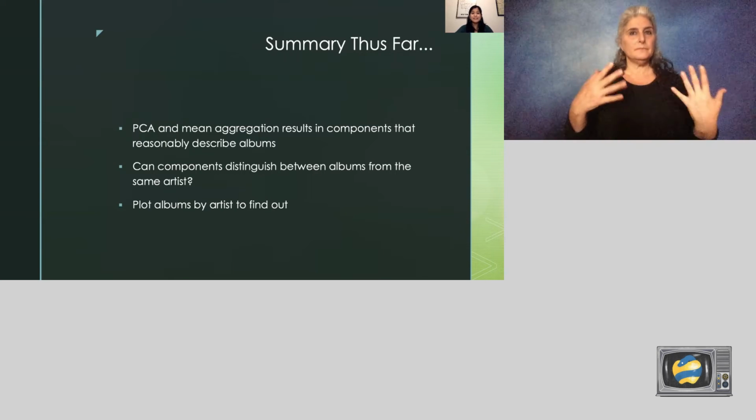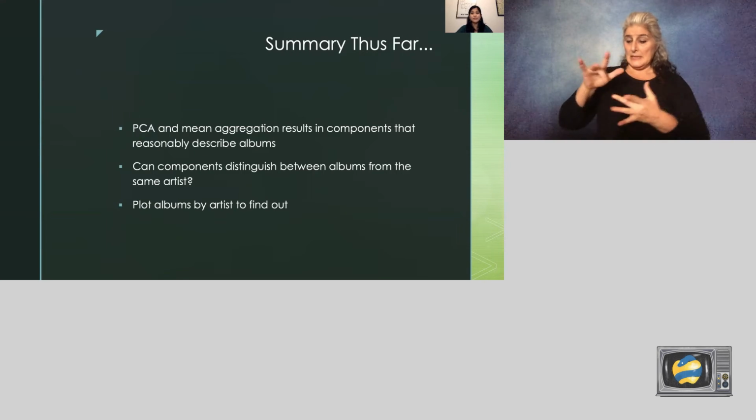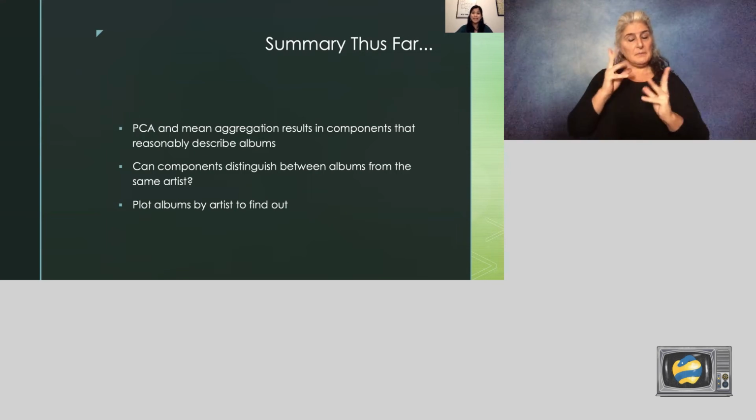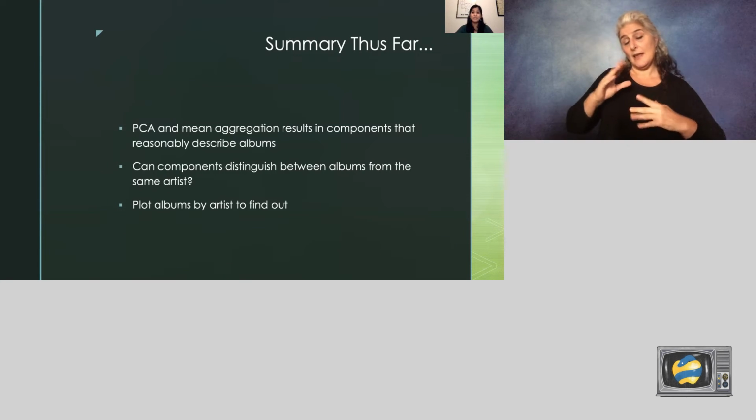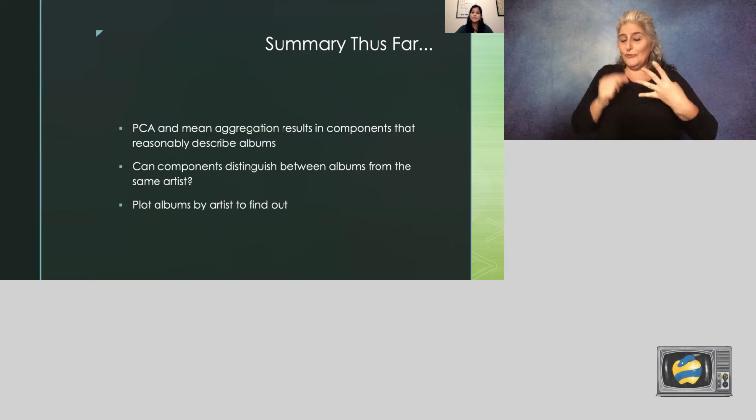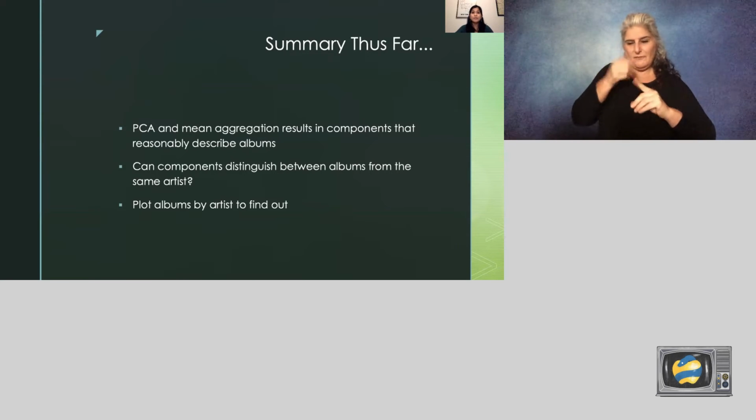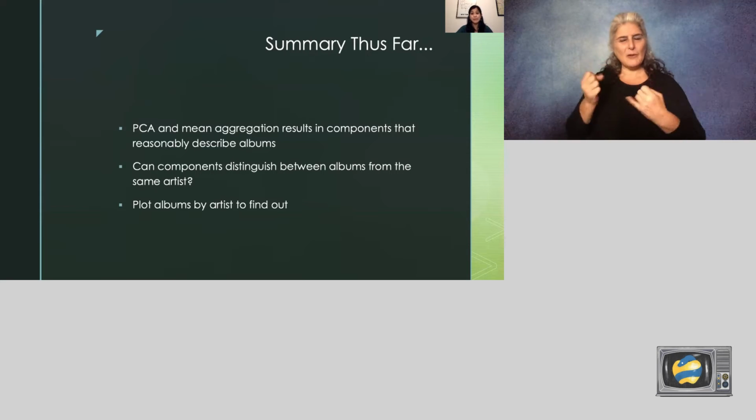Given the plots, it looks like albums from similar genres are clustering together. This is great. This gives me faith that the PCA and mean aggregation did not lose important feature information about the albums in general. Now that I know my components reasonably describe the albums they're intended to represent, I wanted to see how they distinguish between albums from the same artist.